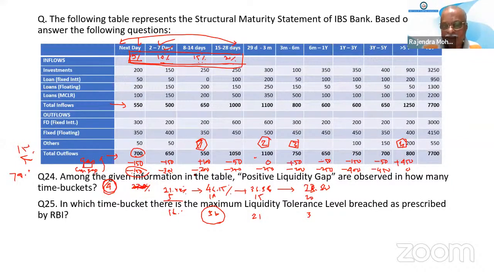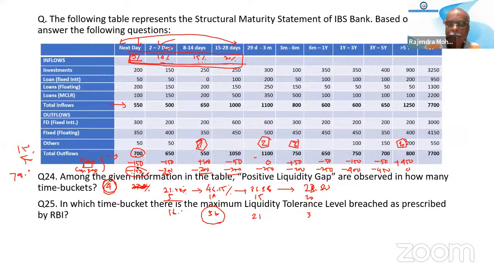If the cumulative gap is positive, we should not calculate, because positive means it has not breached at all. Since all four cumulative gaps are negative, the negative cumulative gap should not exceed this percentage of the total cash outflow. That is the guideline. Now you understood? Clear? Yes, sir.